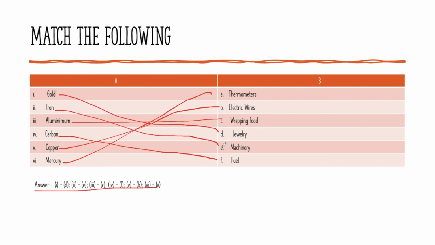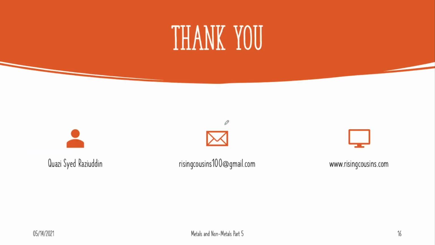Let's see. 1 D, 2 E, 3 C, 4 F, 5 B, 6 A. Yeah, that's also correct. So that is the end of this video and the metals and non-metals chapter.